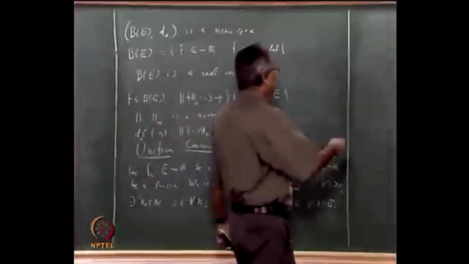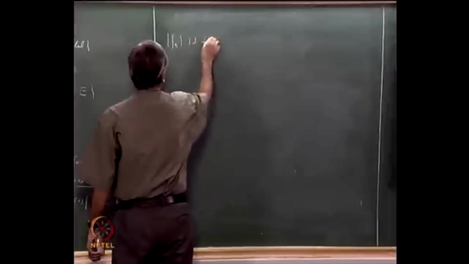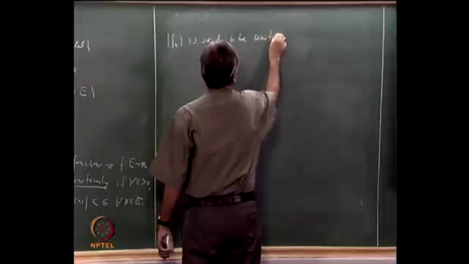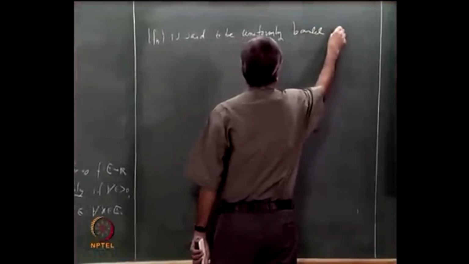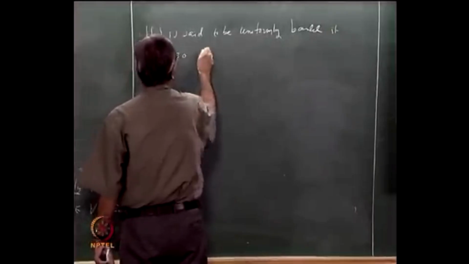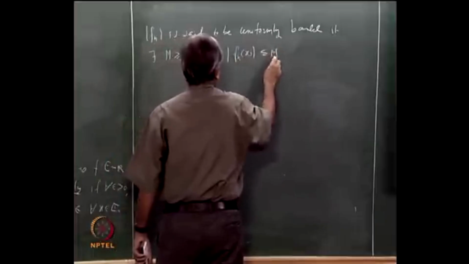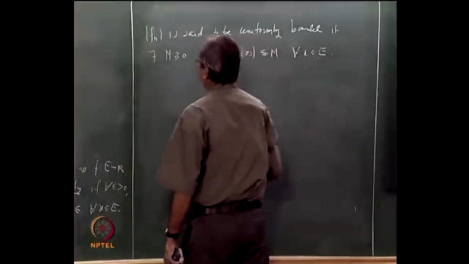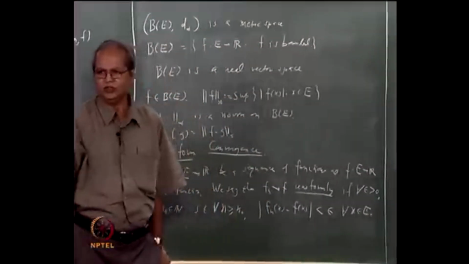Let me recall the classical definition. We will say that fn is said to be uniformly bounded if there exists some number M bigger than or equal to 0 such that |fn(x)| is less than or equal to M for every x in E. In fact, this is something we can talk about not only for a sequence, but for any family of functions.